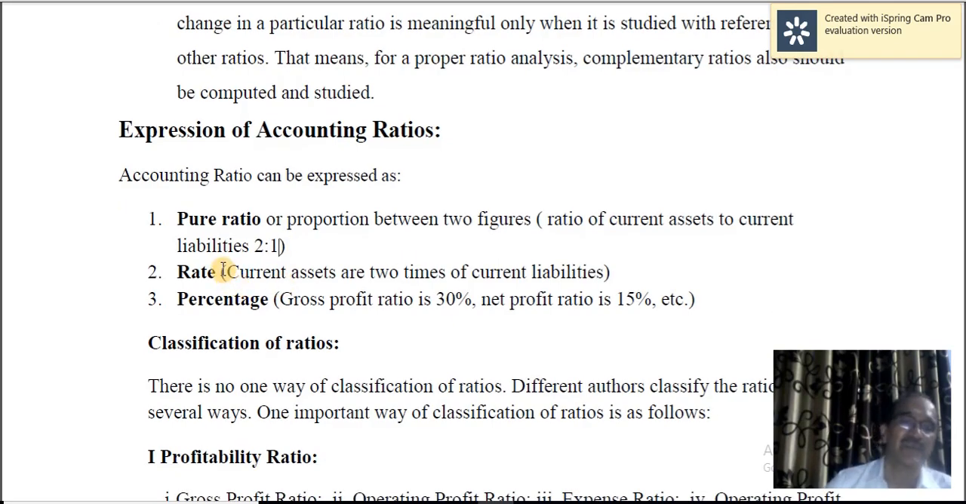Rate. Say, for example, how many times in a year the debts are turned over or converted into cash? How many times in a year stock is converted into cash? Or the rate at which the debt is converted into cash or stock is converted into cash. So that is rate.